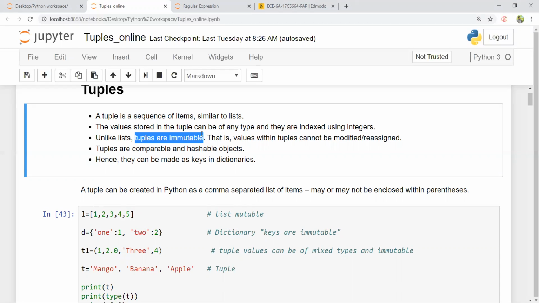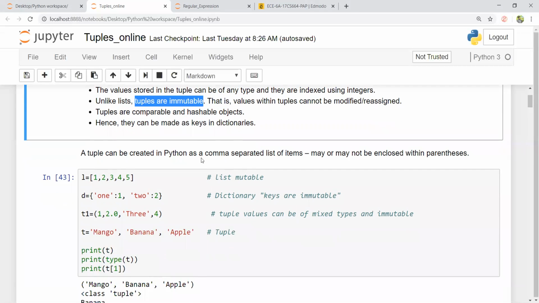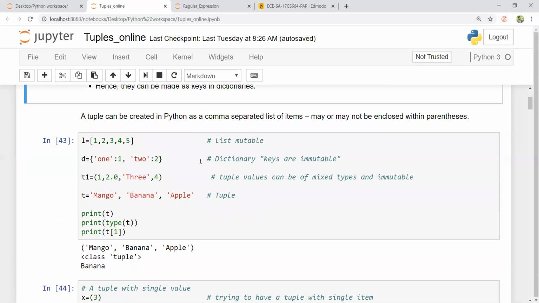The values stored in the tuple can be of any type. They can be integer, string, float, or a combination of these data types. An important thing: tuples are comparable and hashable objects. Since tuples are immutable, they can be used as keys in dictionaries. Let us see how tuples can be created in Python. A tuple can be created by using a comma separated list of items, which may or may not be enclosed within parentheses.